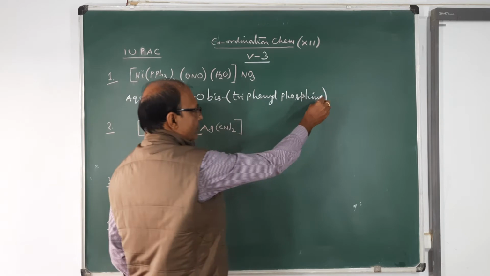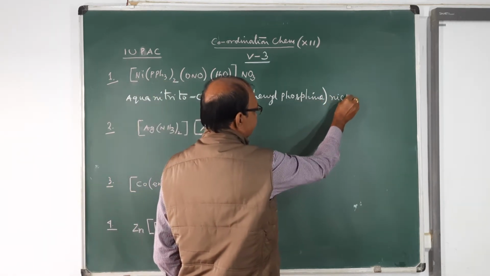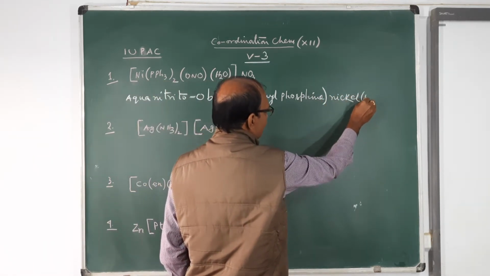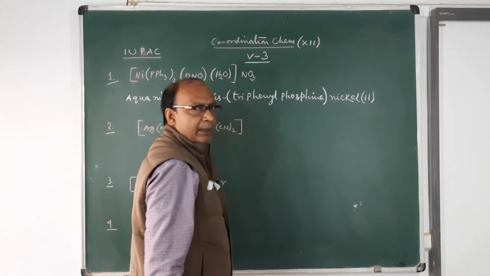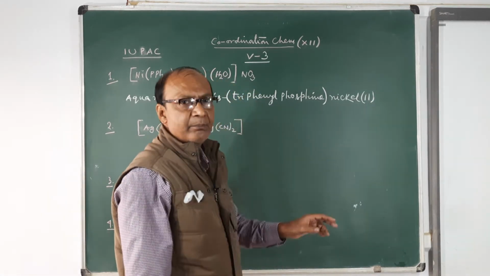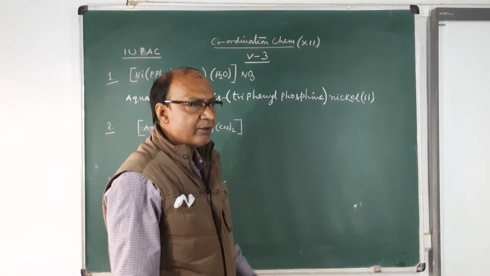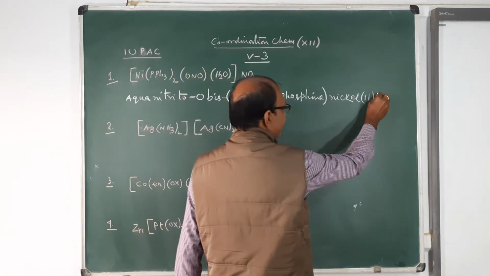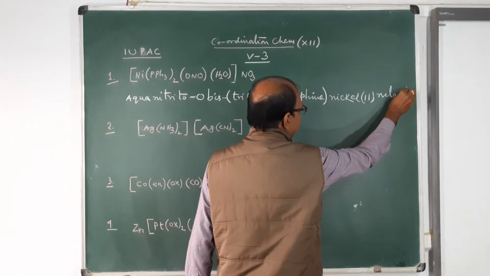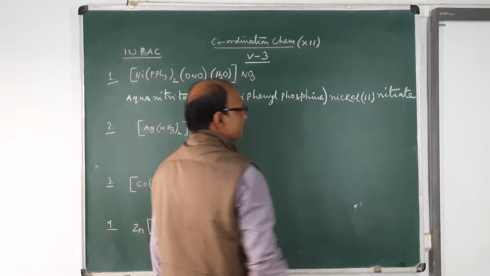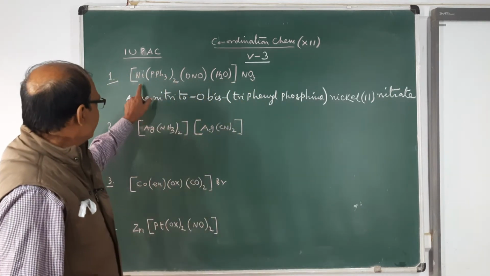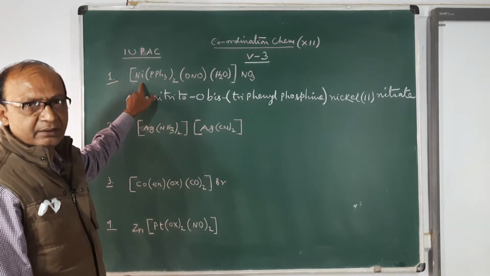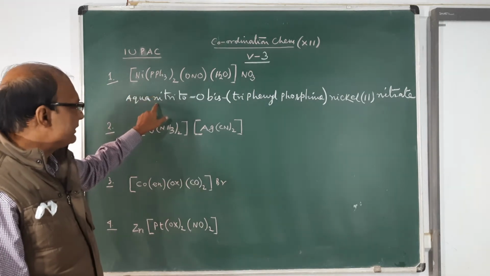So you write nickel(II), and at last you write the name of the counter ion, the inorganic name, nitrate. So this is the IUPAC name of the first coordination compound.